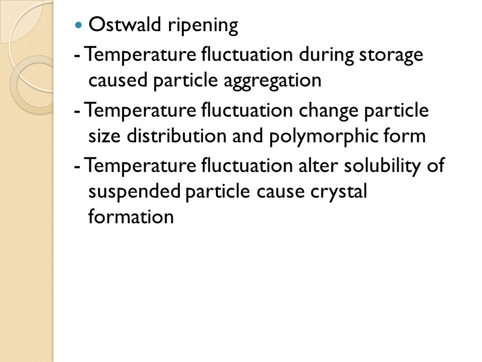So if the polymorphic form changes because the transition temperature is achieved, then certain properties of the drug such as bioavailability, absorption, metabolism, and pharmacological action are also going to change as the polymorph changes. So temperature fluctuation changes these major things related to the drug. Along with this, temperature fluctuation alters the solubility of suspended particles.